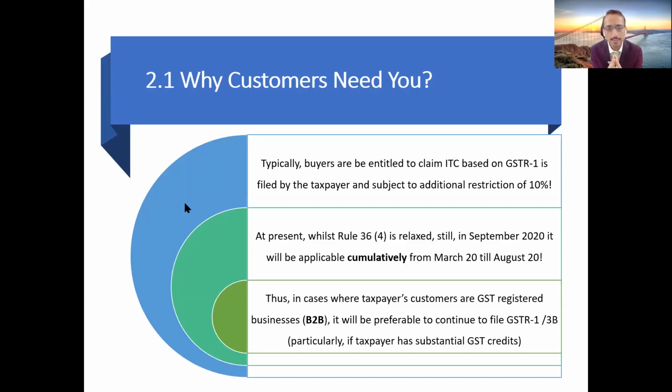Additionally, friends, in cases where any one of you is having substantial input tax credit, and if you are having access to your system data, in such cases, it is much better to continuously file the return on the due dates rather than getting the benefit of extended due dates. Why? Because one, you already have substantial input tax credit. You don't have to pay any amount through cash, or even if the amount is to be paid in cash, the amount would be very minimal. So in such cases, it is much better for you to continuously file GSTR1 as well as 3B.